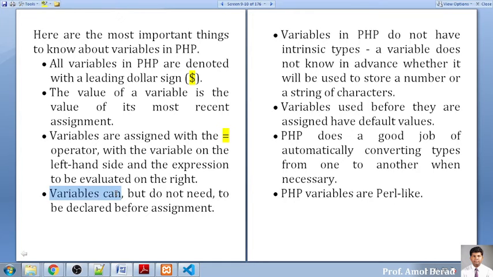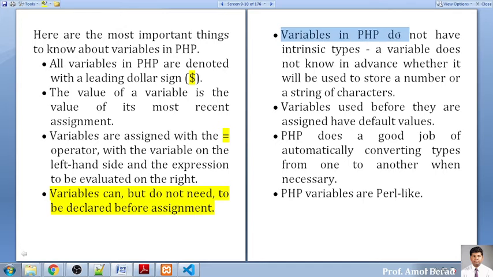Now variables can, but do not need to, be declared before assignment. This is the most important thing. If you require the variable, then only go for assignments. Don't go for only declaration. यानी आपको लग रहा है कि आगे लगने वाला है तो उसको वहाँ पर डिक्लेयर कर. Don't go for that type of thing. I have highlighted this in yellow color. If it is declared, it should be assigned some value. If you are not assigning a value, a default value, it will show you an error. So I have highlighted this in yellow color. You have to keep this in mind whenever you are declaring any variable.